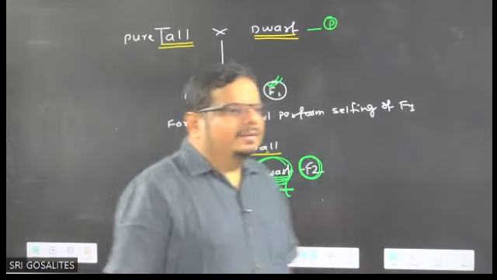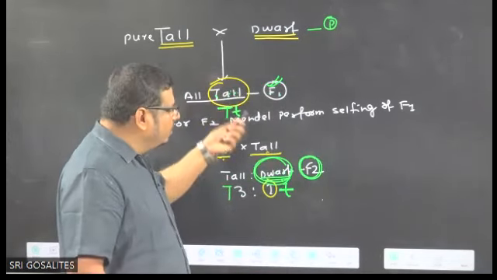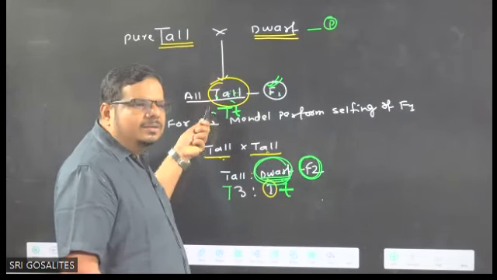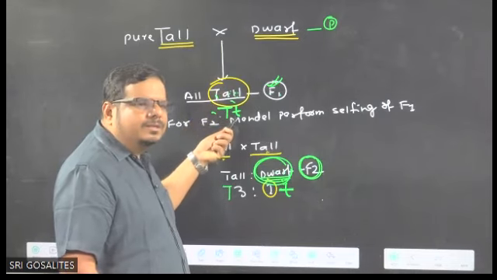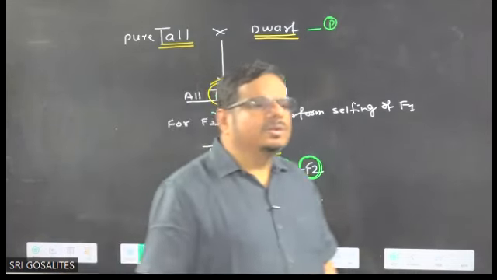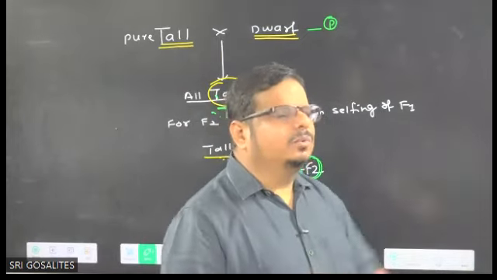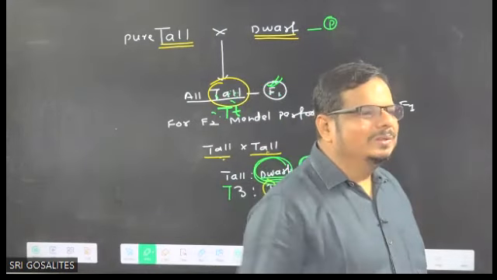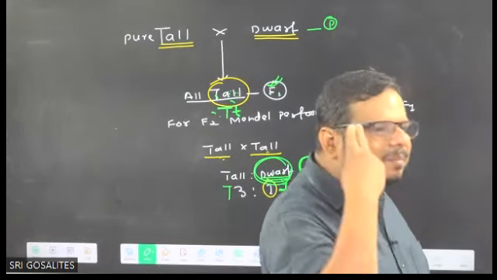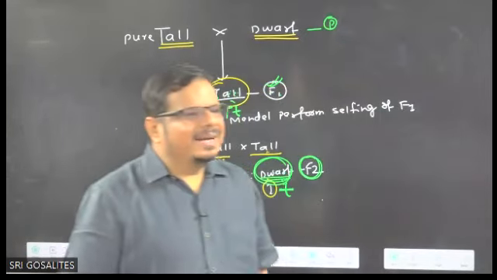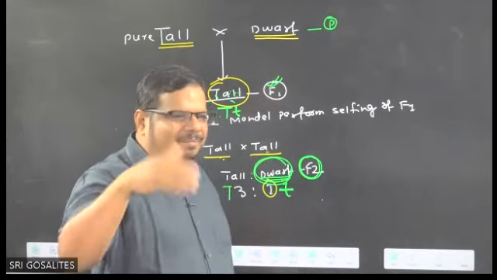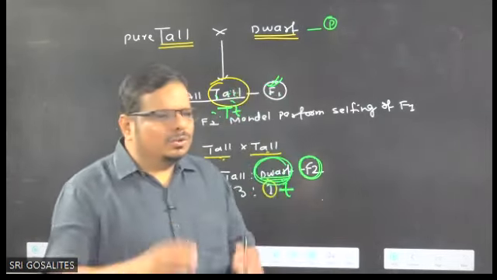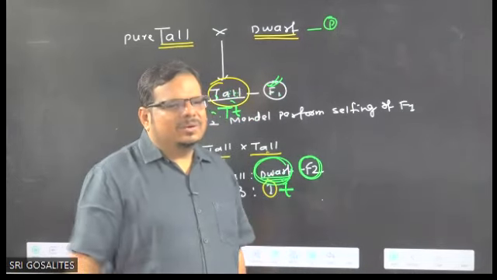So here information for dwarfness is also there, and this plant is also tall. So here capital T is also there, a small t is also there, and based on that, Mendel made a great conclusion. And what is the great conclusion? Factors are not present alone. Factors are present in pairs. Getting the idea? How did these things come into Mendel's mind? How was Mendel forced to think about that? You got the idea or not?